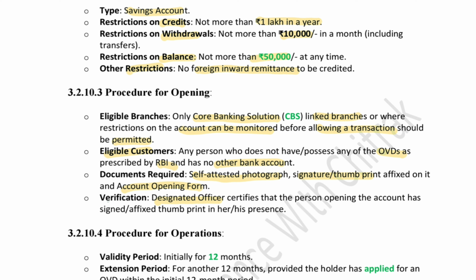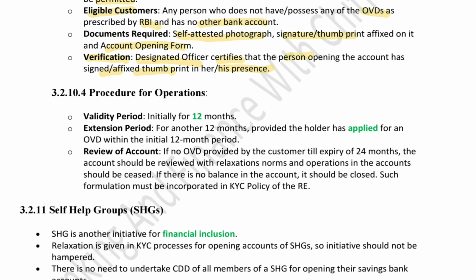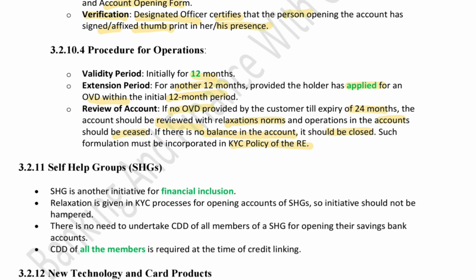The designated officer can verify that the person opening the account has signed or affixed thumbprint in his or her presence. What's the procedure for operation? It's valid for 12 months and another 12 months can be provided if the customer gives proof that he has applied for an officially valid document within the initial 12-month period. If no OVD is provided by the customer within the 24 months, then the account should be reviewed with relaxation norms and operations in the account should be stopped. Now, if there is no balance in the account, it should be closed. Such formulation must be incorporated in the KYC policy of each individual bank.